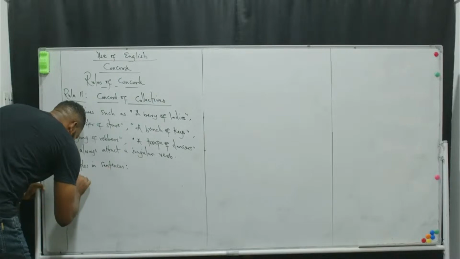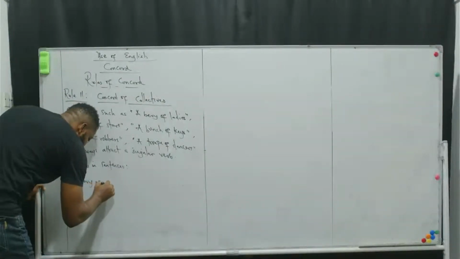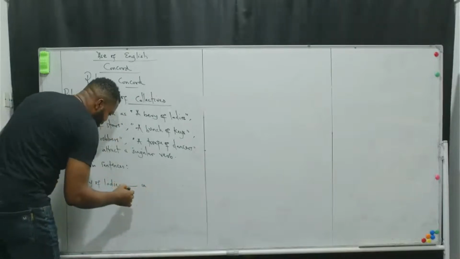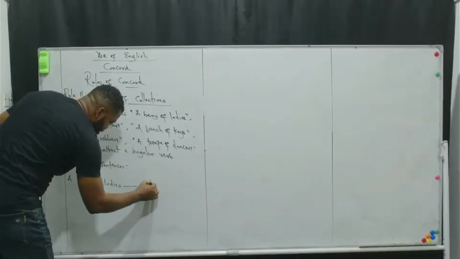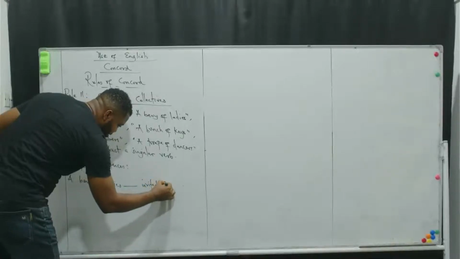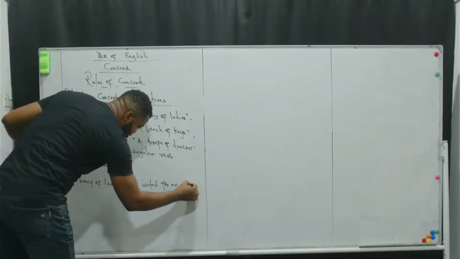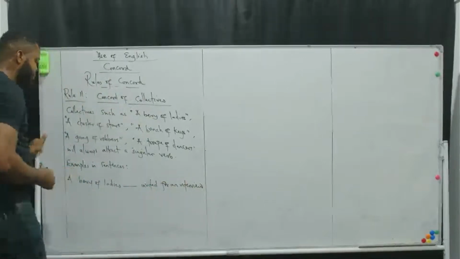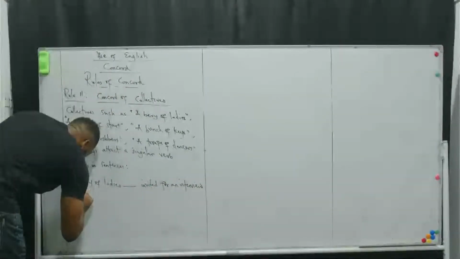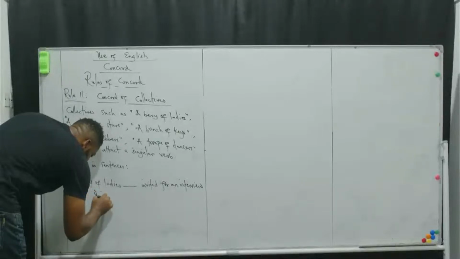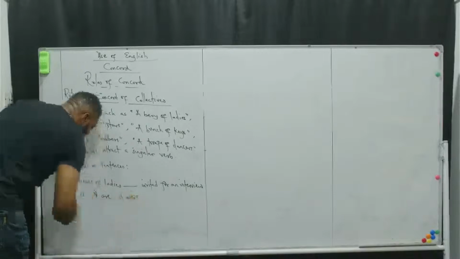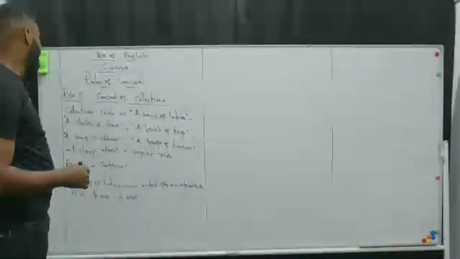So here you can have: a bevy of ladies dash invited for an interview. Option A, is; B, are; C, were. So that's number one.